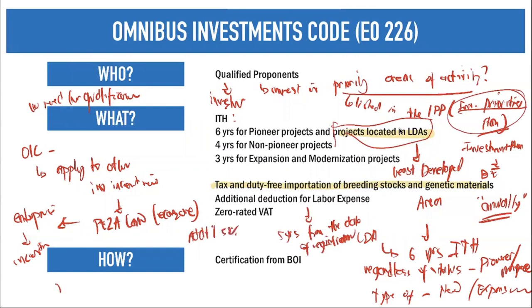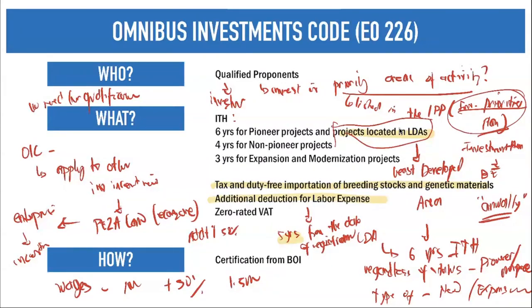So for example, we have wages for the registered activity of 1 million pesos. They can claim an additional 50% pursuant to this additional deduction for labor expense. So they can now claim 1.5 million total for labor expenses. Take note, that is only for 5 years from the date of registration, and you cannot extend it.